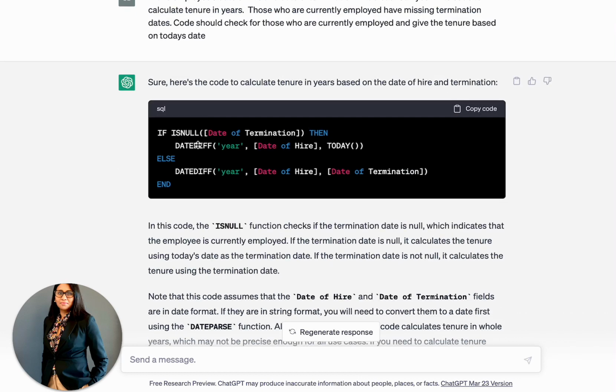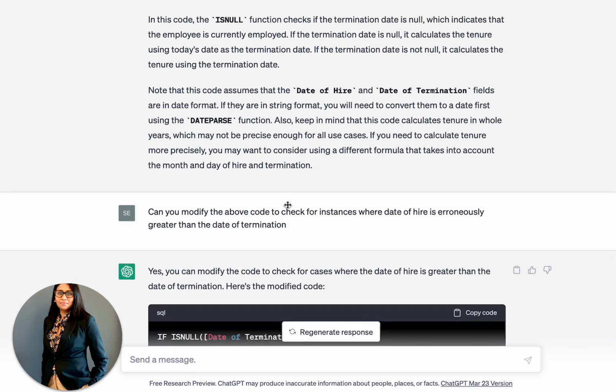It said that if the date of termination is null, then you give me the difference between the date of hire and today's date, because that means these people are still employed, and that's going to give me their current tenure. And in case the date of termination is populated, which means that somebody has terminated, then rightly so, this date difference statement will give me the tenure of those who have already left.